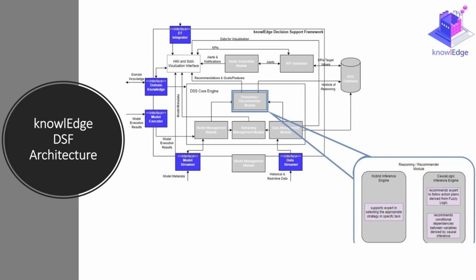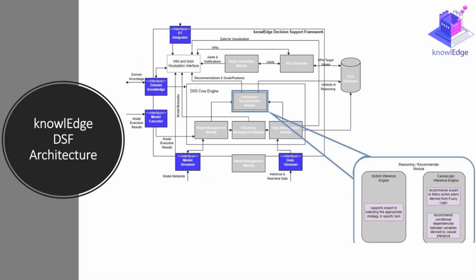So here is the technical architecture of our framework. We have different kinds of connections that we support. We can support connection with the digital twin of the project. We are able to get data both from historical storages, but also from real-time brokers and so on.